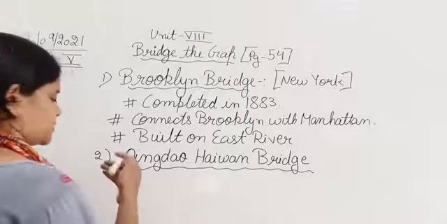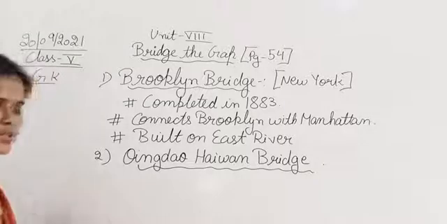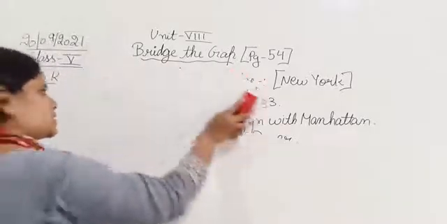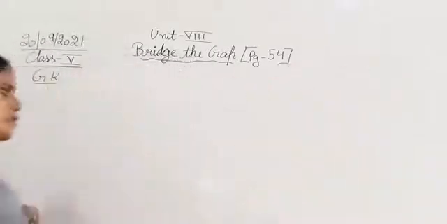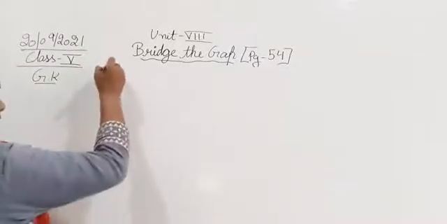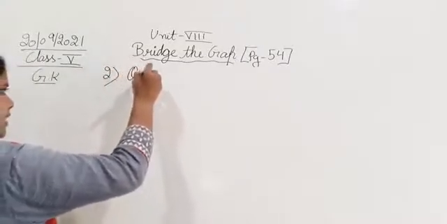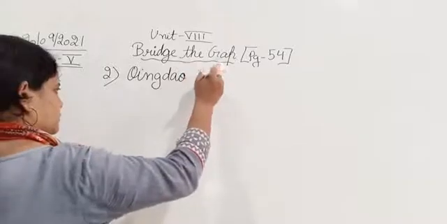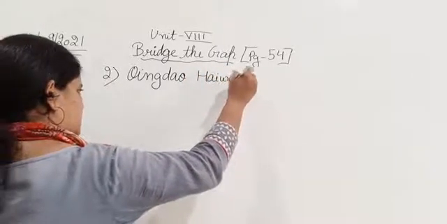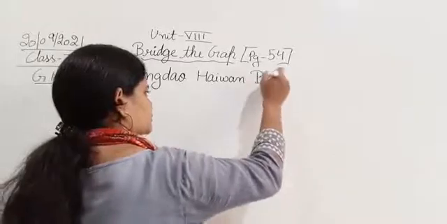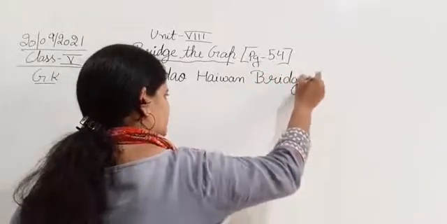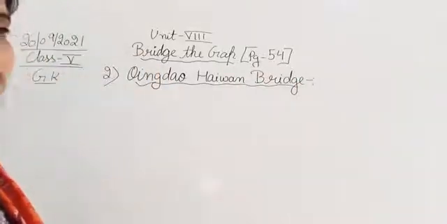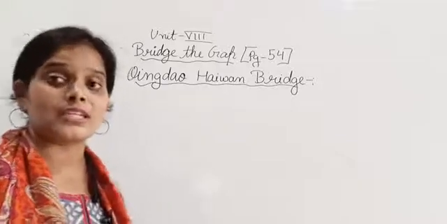Okay, so let's discuss its features. I'll discuss it after this. Okay, so let's discuss the second one, that is Qingdao Haiwan Bridge. Qingdao, Q-I-N-G-D-A-O, Haiwan Bridge. So where is it located? This Qingdao Haiwan Bridge is located in China.